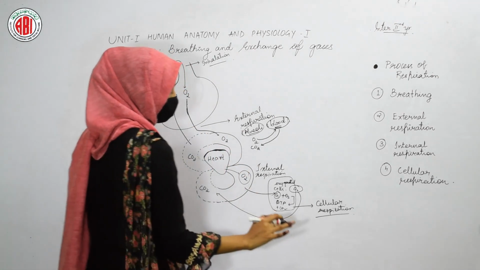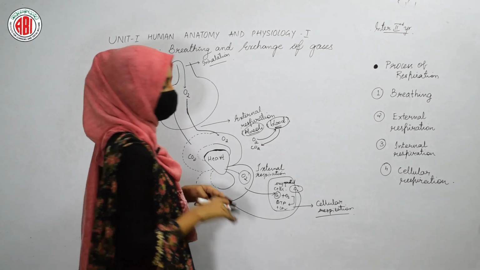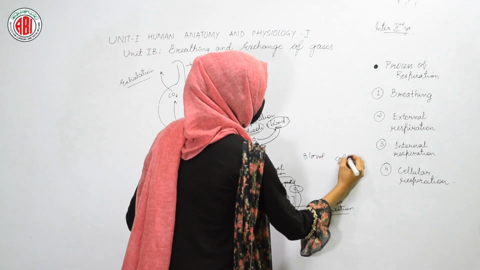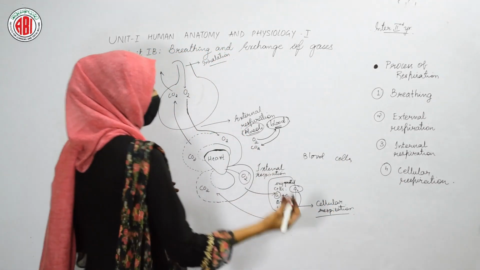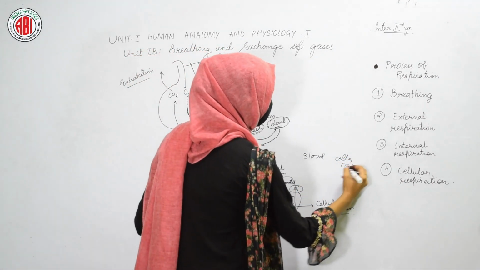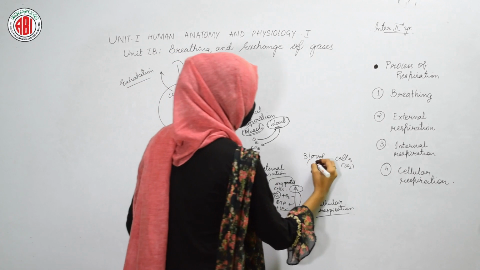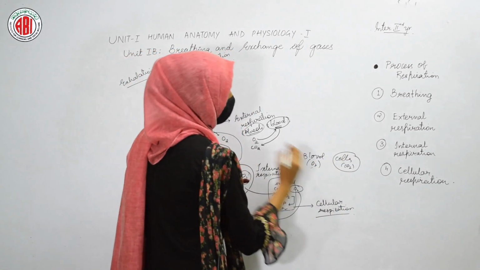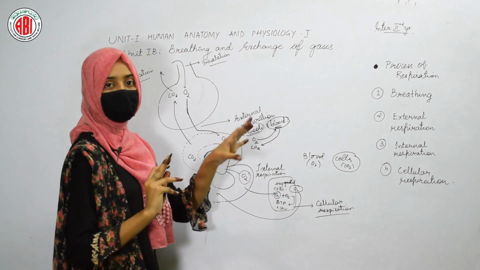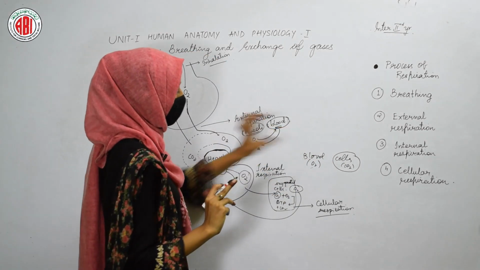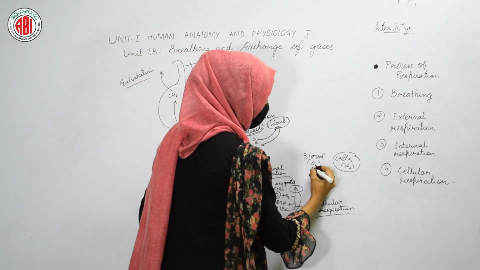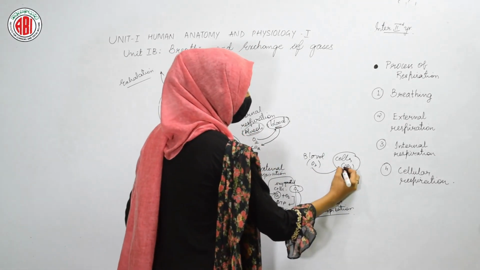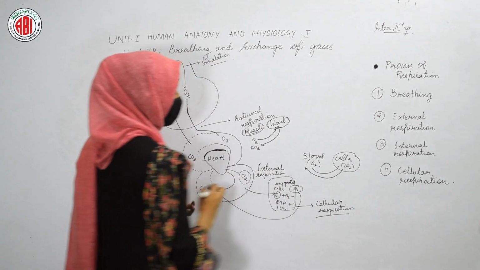Now the blood is rich in oxygen, but the cells present in our body are not rich in oxygen. Now they require oxygen. So here blood is rich in oxygen. The cells of the different organs are rich in carbon dioxide. That means they are deoxygenated, and blood is oxygenated. Now these cells require oxygen. They need oxygen. So this need is going to be fulfilled by the blood. So blood takes this oxygen to the cells, and now the blood takes up the carbon dioxide from the cells.